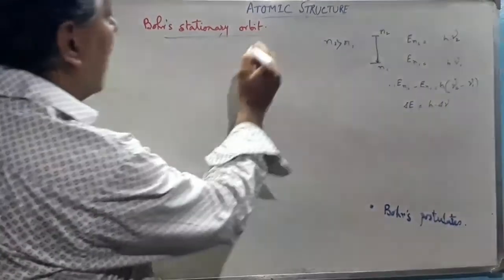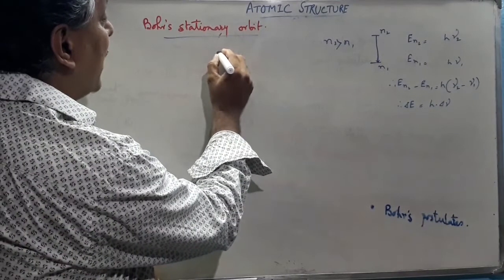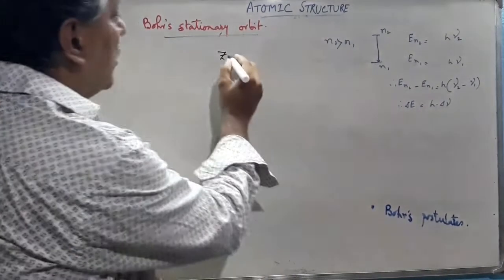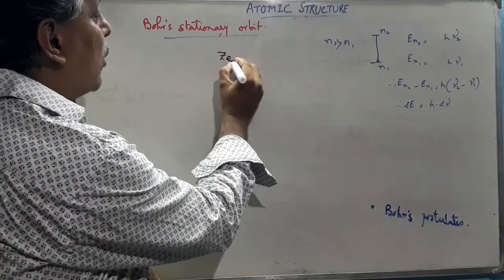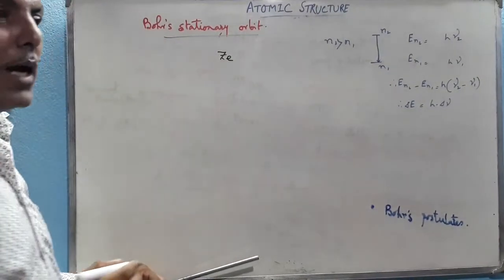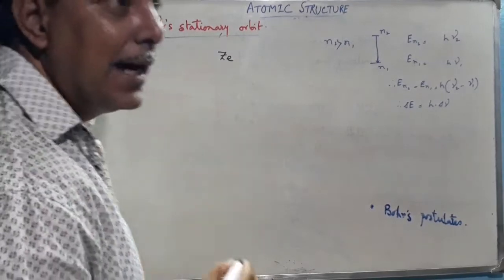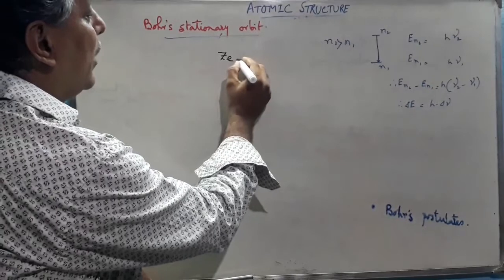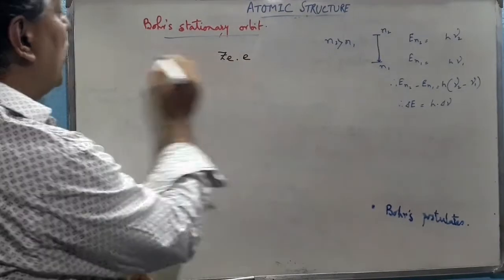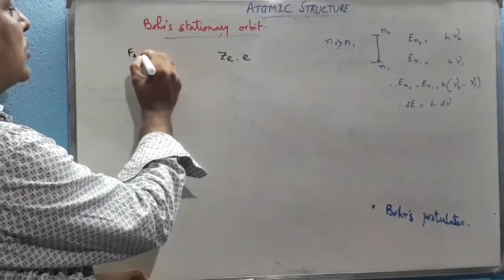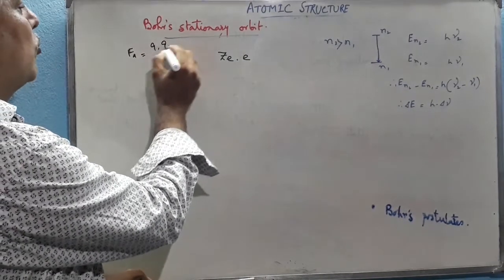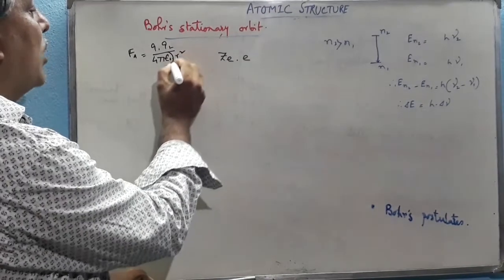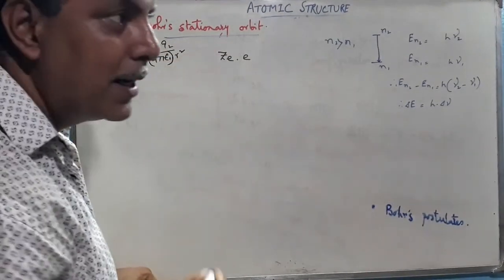Now if we assume that the atomic number of a particular atom is Z, the charge of the electron, which is equal to the charge of the proton, is e. So the total charge of the nucleus is Z into e. Now we know the electrostatic force of attraction is equal to Q1 into Q2 by 4 pi epsilon 0 into r square, and 4 pi epsilon 0 for a particular medium is constant.